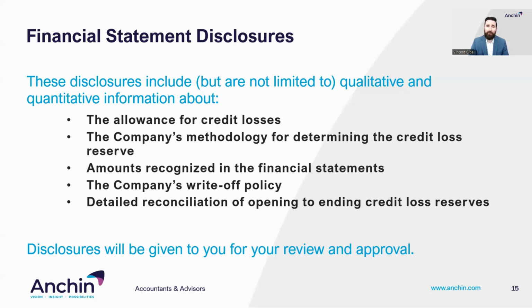It's important to note that the required disclosures are extensive. We will be providing links to resources that will provide further guidance on the required disclosures. Lastly, as with any disclosures, and in particular those related to this new standard, if your Anchin partner will be assisting you in preparing these disclosures, they will be providing them to you along with a disclosure checklist for your review and approval.